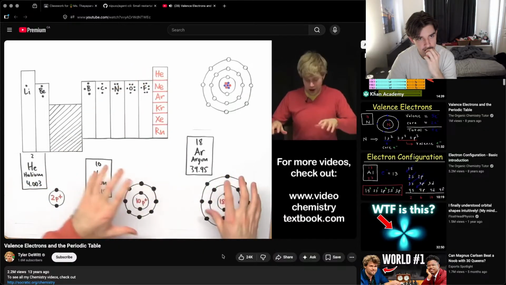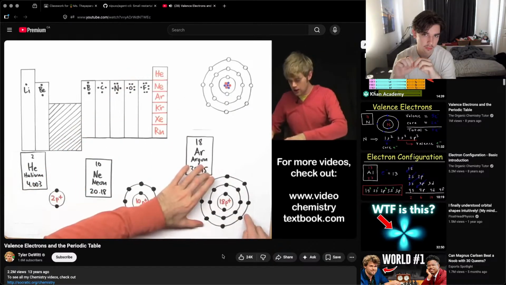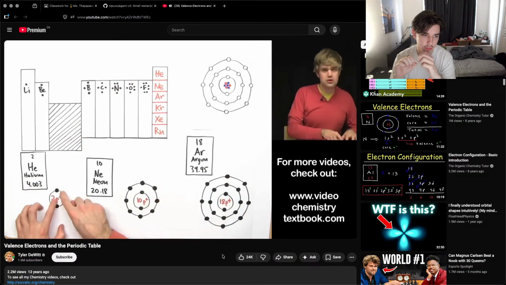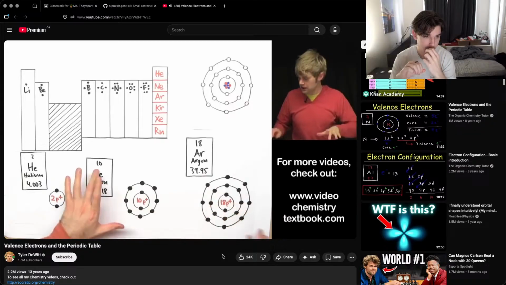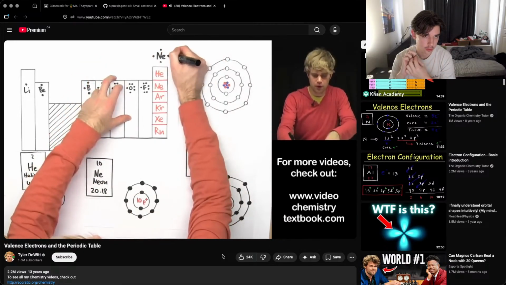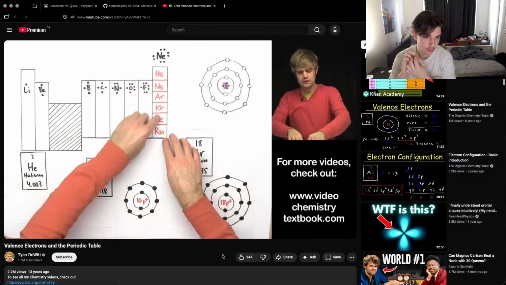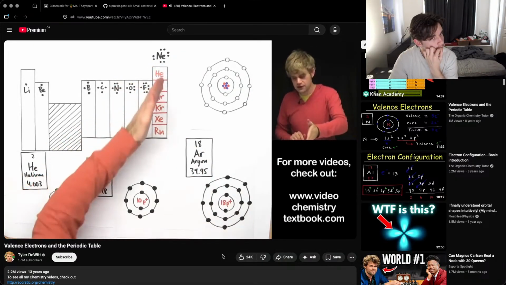But regardless of whether you have 2 or whether you have 8, if you're in this column, your valence shell is totally full. So here's full of 8, here's full of 8, and here's full of 2. But they're all full, and there aren't any empty holes in the shells. As an example, I'm going to use neon, which has 8. So 1, 2, 3, 4. Now we go clockwise. 5, 6, 7, 8. 8 valence electrons for most of these. Remember that helium only has 2 valence electrons, but all of them have valence shells that are totally full with no empty spots.